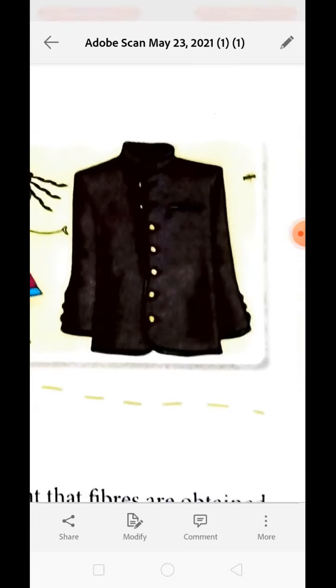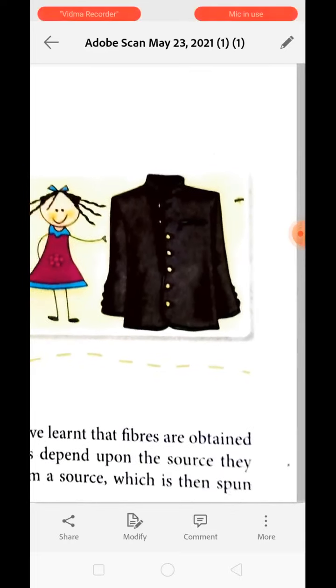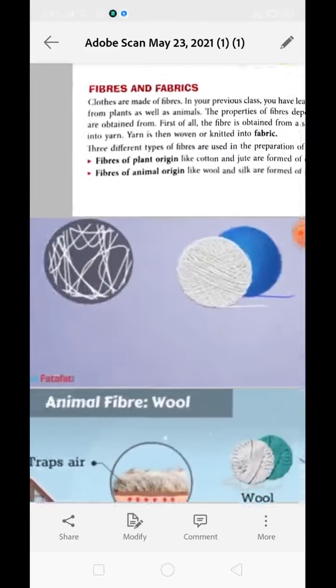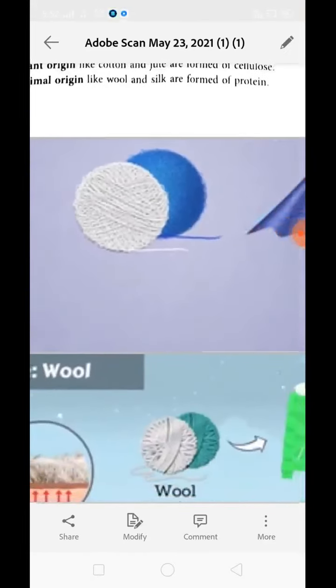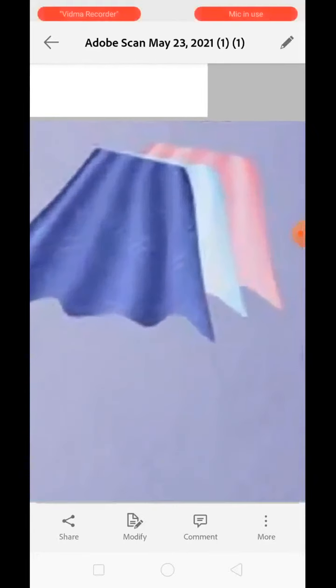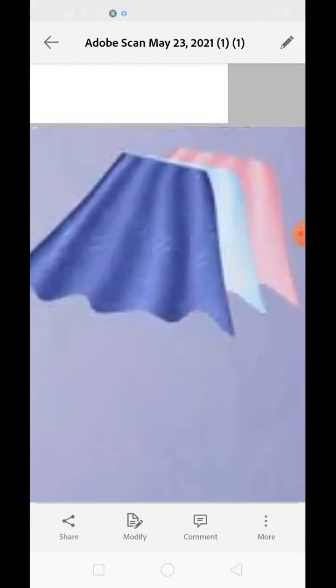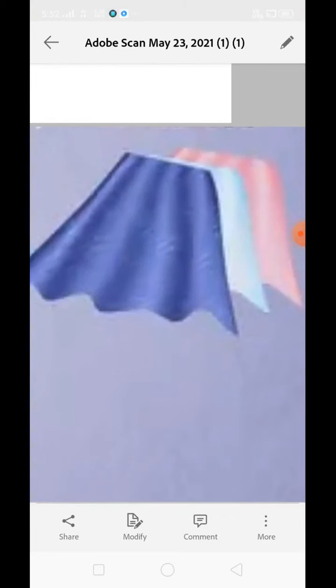The threads are called fibers. These are the fibers which are kept together to make thread, and from this thread we are going to make different kinds of fabric. Understood? Clothes are made of fiber. In your previous classes you have already learned about plant fibers and a little bit about animal fibers as well. Right now in this class we will learn more about animal fibers.